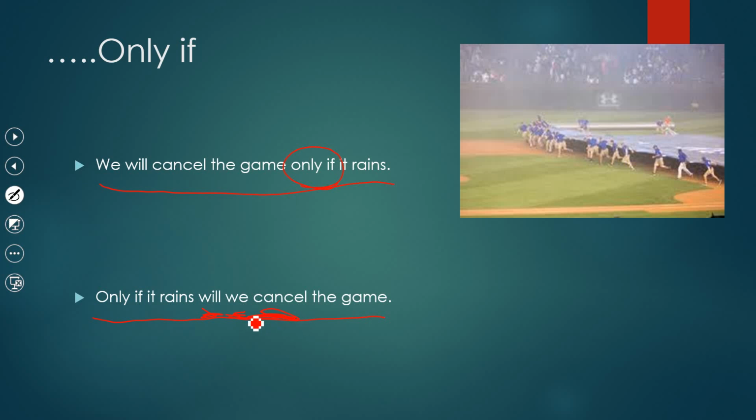When I have only if at the beginning of a sentence, the main clause that comes at the end of the sentence uses question word order, which means we put the helping verb, then the subject, then the main verb, just like we do in a question. Let's look at another example.